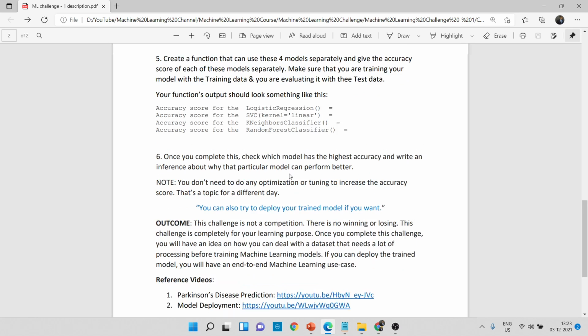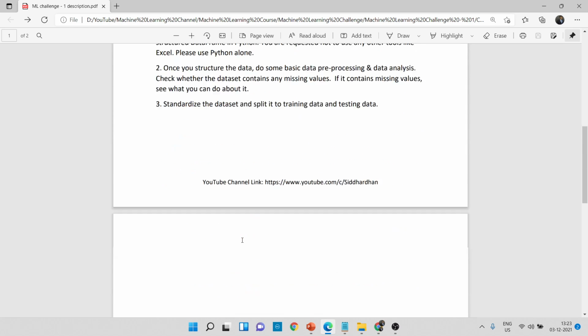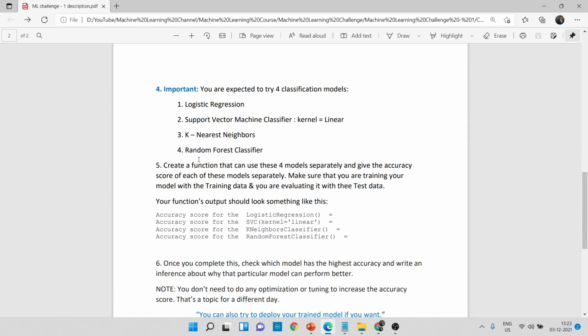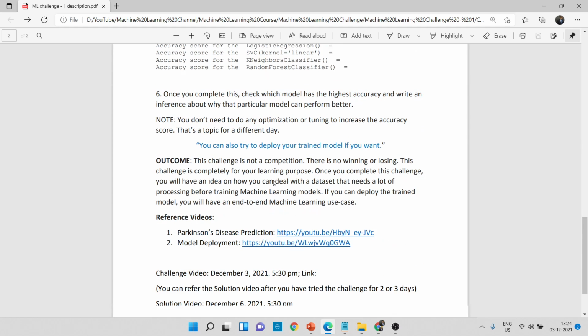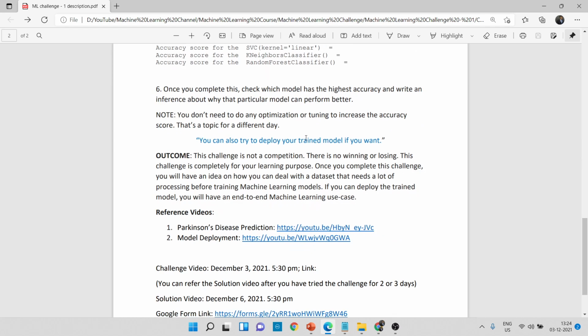The main goal of this particular challenge is to structure this data, and after that train your models, all of these four models, with this data. It is up to you. You can deploy your model if you want, that is completely up to you. What I'm mainly looking at is how you are going to structure this data set and how you are going to train this model with this function.